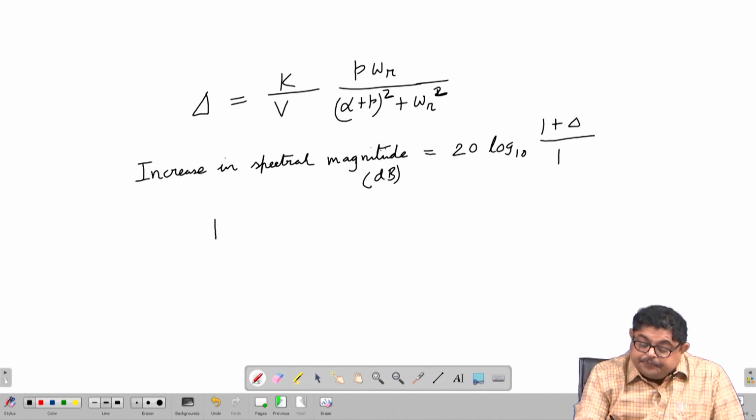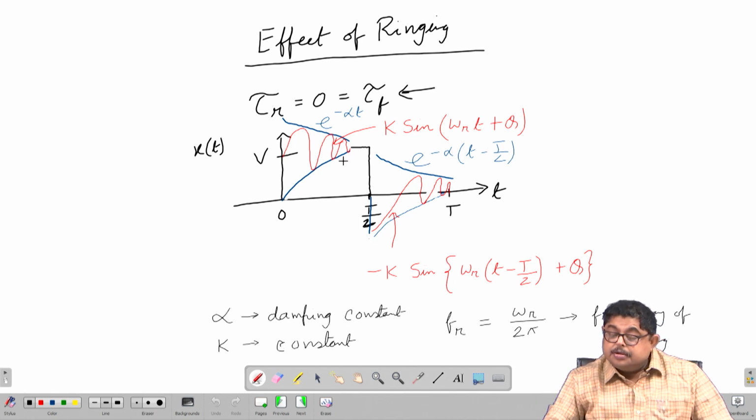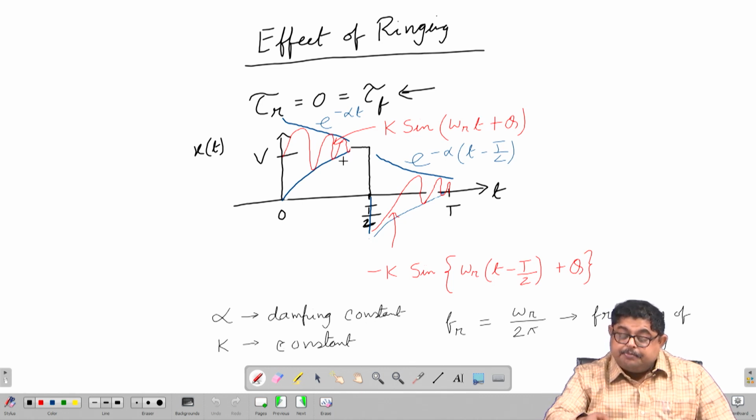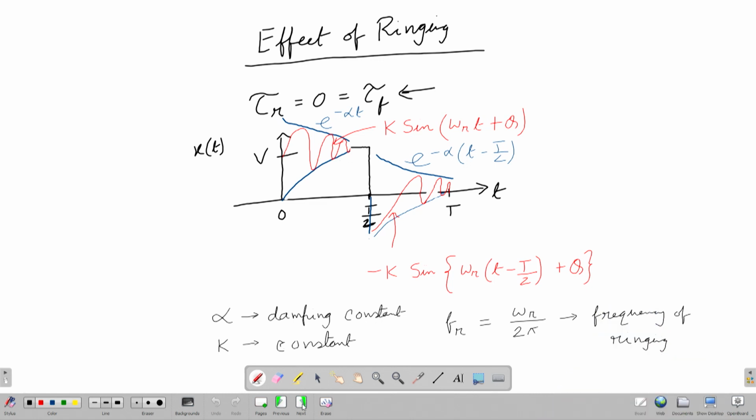What is K? K is the amplitude. You see, K is the amplitude of the ringing waveform. Fr is given, and damping constant alpha is also given.